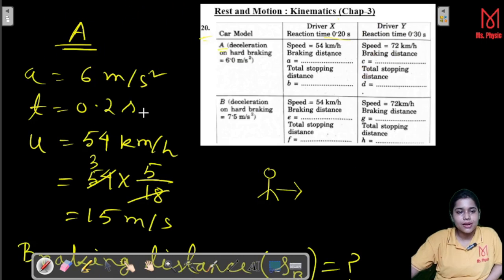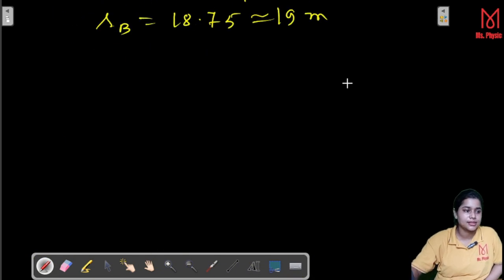Now next, we have to calculate the total stopping distance. Now here I will explain what is that stopping distance.